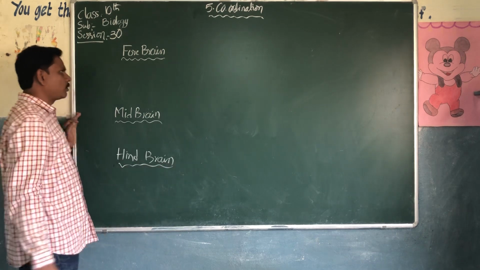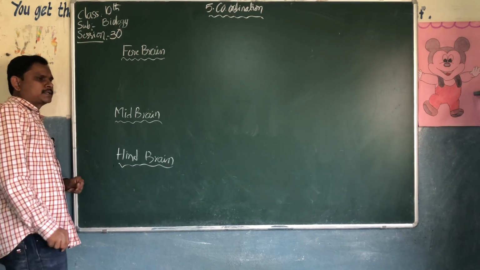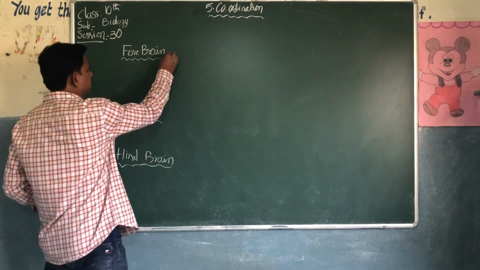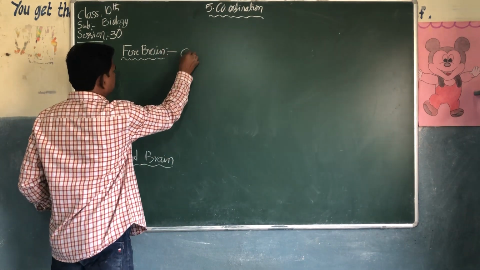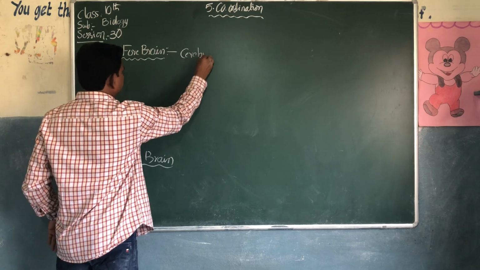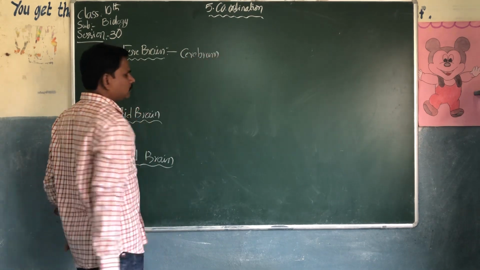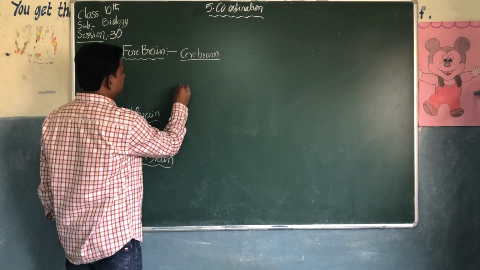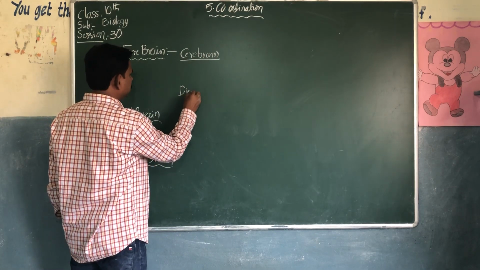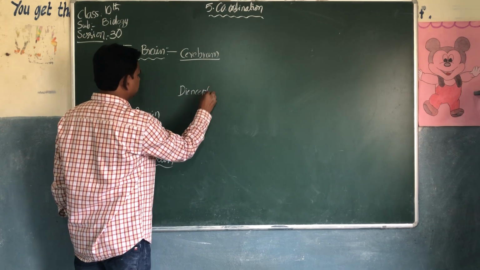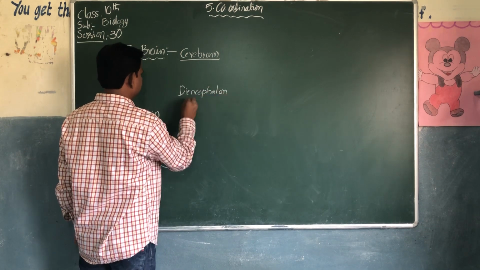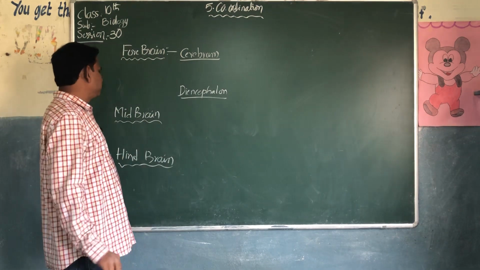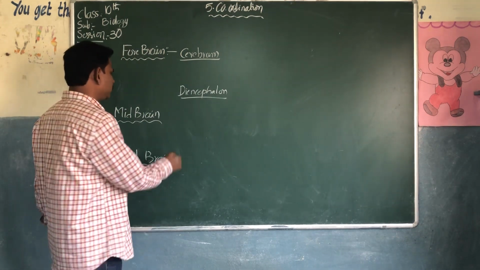I told you the forebrain consists of two parts again: one is cerebrum, another one is diencephalon. Midbrain consists of optic lobes.